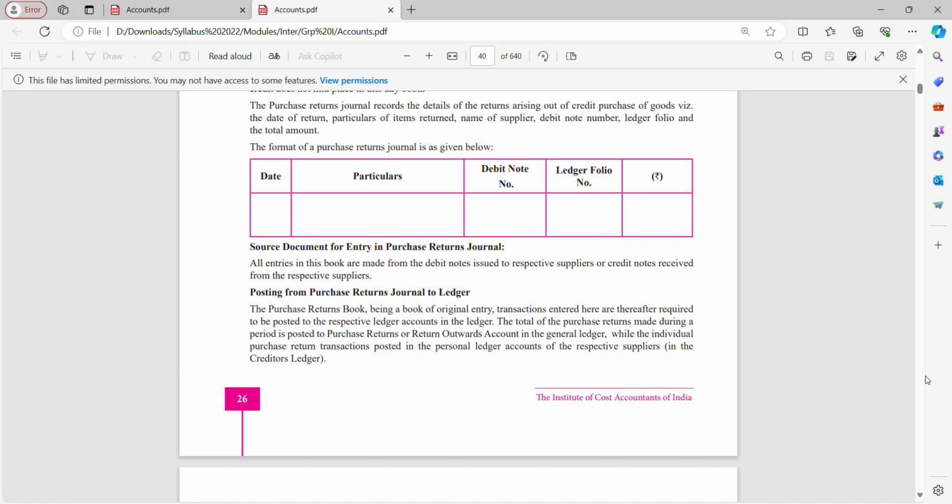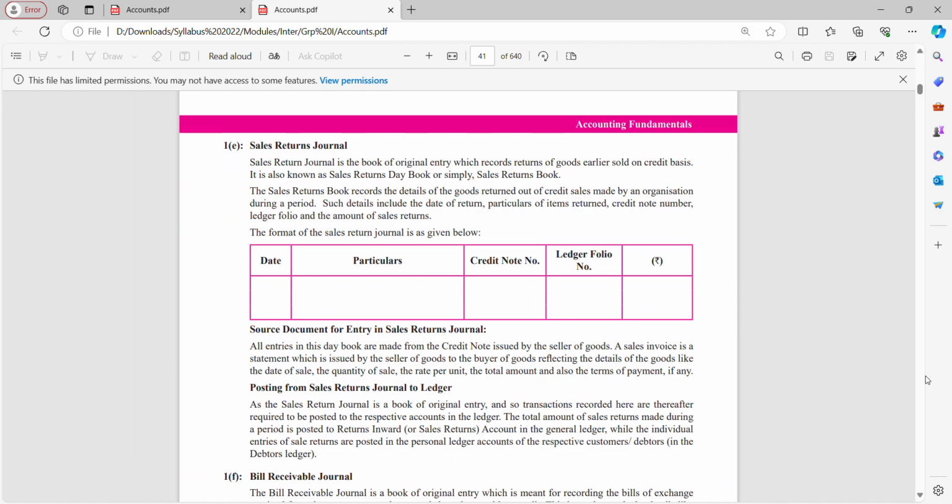The total of purchase returns made during a period is posted to the purchase return or return outward account in the general ledger, while the individual purchase return transactions are posted in the personal ledger account of the respective supplier. So we have posting from purchase return journal to ledger. How we post from the purchase return book, that is the book of original entry, to the ledger, that point is discussed here.